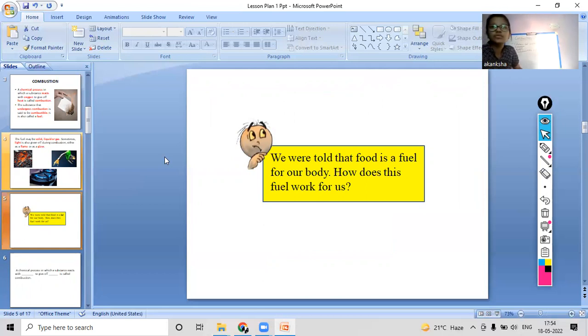As you see, we put fuel in the cars in the form of petrol, diesel. We put fuels in our cooking cylinders like LPG and CNG. In the same way, the human body is also taking food as a form of fuel. So how does this fuel work for us?